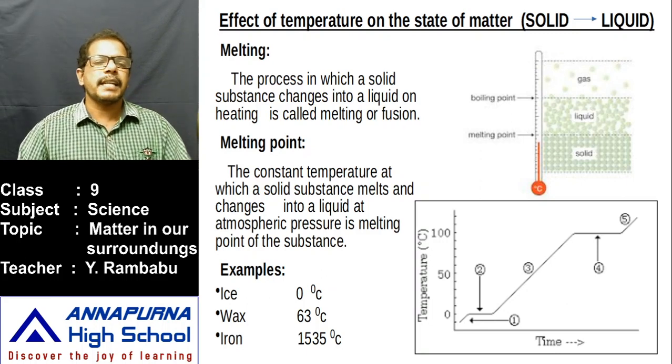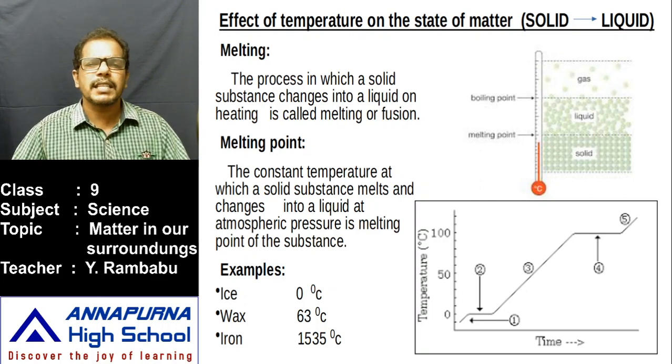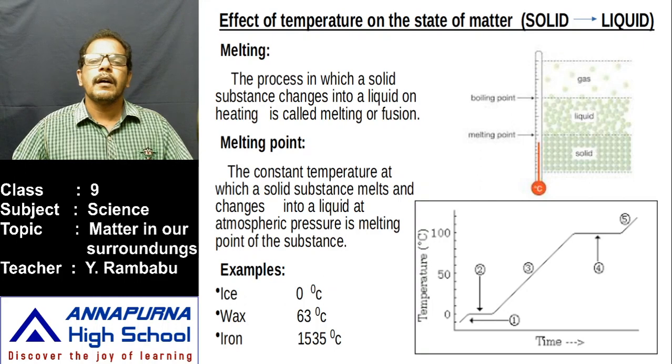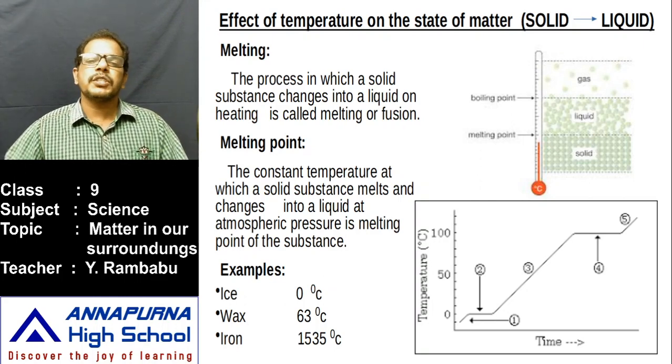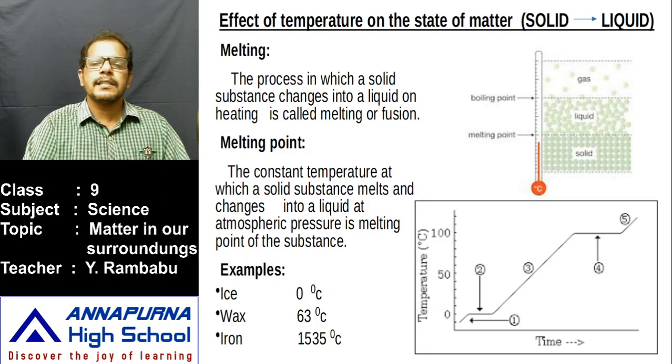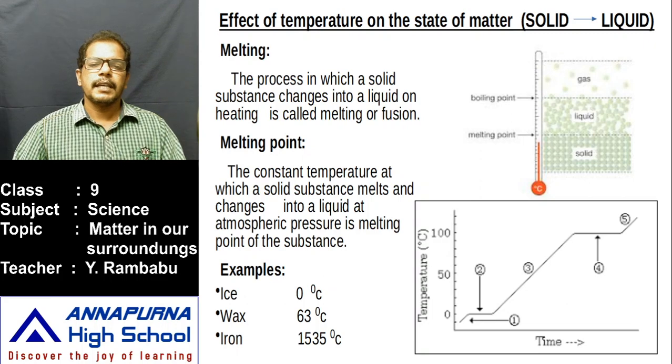Okay, this is melting and melting point. Simply, what is melting? The process of converting a solid into liquid by heating is called melting. The constant temperature at which the melting of the substance happens is called its melting point. In the second stage, the temperature remains constant at 0 degrees Celsius, which means the melting point of ice is 0 degrees Celsius.